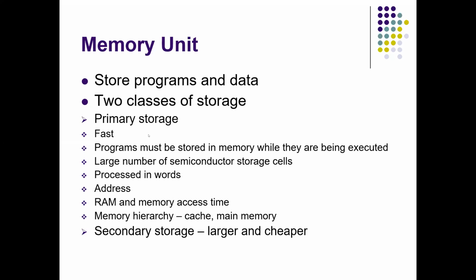So in the primary storage, initially we have discussed what is meant by a primary storage. It's a fast memory that operates at electronic speeds. So we have discussed that the program has been stored in the memory. And what is meant by memory? Memory is nothing but which contains large semiconductor cells. In each individual semiconductor cell, one bit will be stored. And what is meant by a word? Combination of all these bits will give you a word, with a fixed size, isn't it?